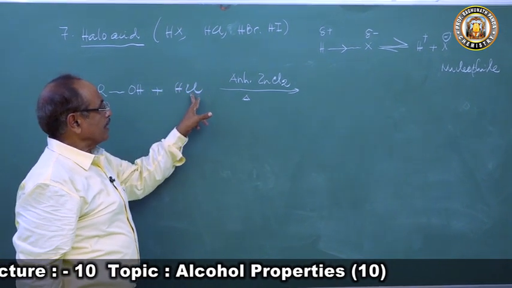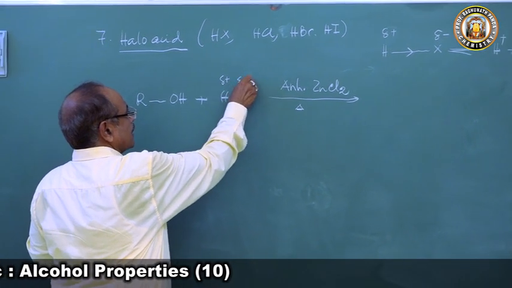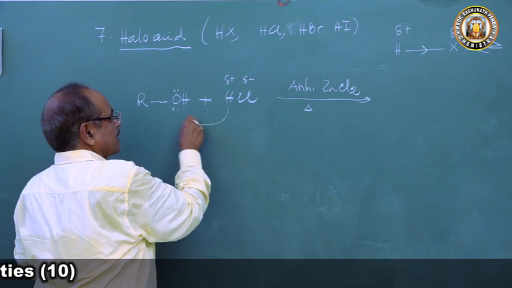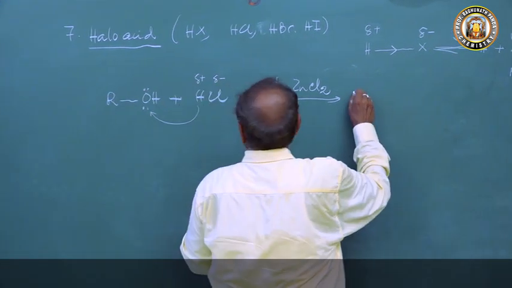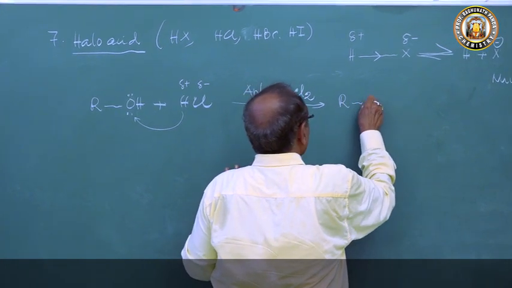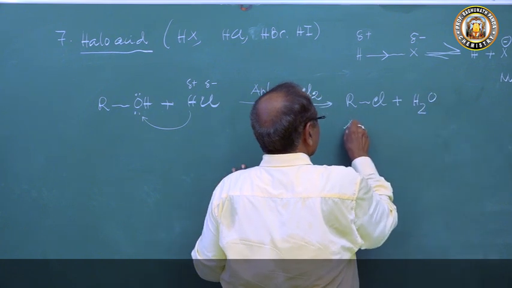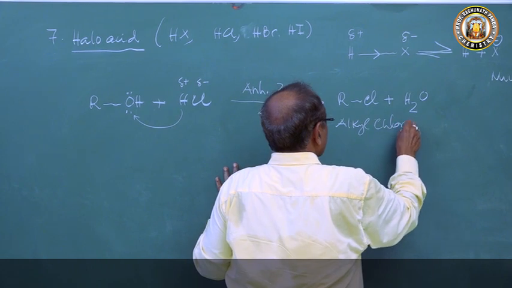The carbonium ion then attacks Cl minus. So this H plus removes OH, and these are the attacks that take place. It forms the carbonium ion. Then this forms RCl, the alkyl halide, plus water. So in this reaction, alkyl chloride is formed.